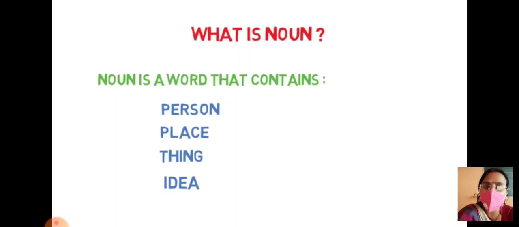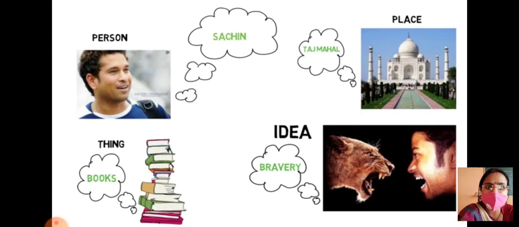How will you make yourself understand which noun you are talking about? Let us make our idea clear. When we talk about a person, that person has to be a particular someone whom you recognize by the name only. You can say Sachin. Everyone knows Sachin. When we talk about a place, it refers to only that place. It doesn't mean that there are 10 Taj Mahals in India.